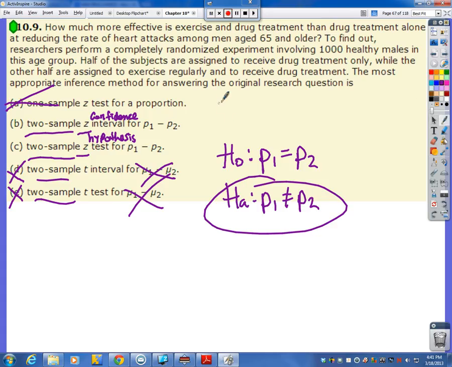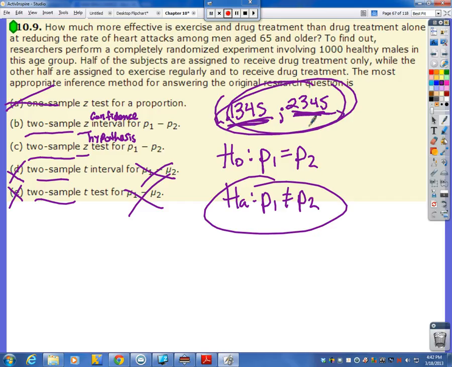Now, a confidence interval is going to give us specific numbers, right? And if, let's say, we reject the null hypothesis here, it's going to give us actual numbers. You know, maybe it's anywhere from 13.45% up to, and I'm just making these numbers up here, maybe all the way up to 23.45%. This is giving us how much more effective that we're looking at. It's between this and this number. So we should calculate a confidence interval to determine how much. Now, if they changed a couple words here, it would turn into a hypothesis test.